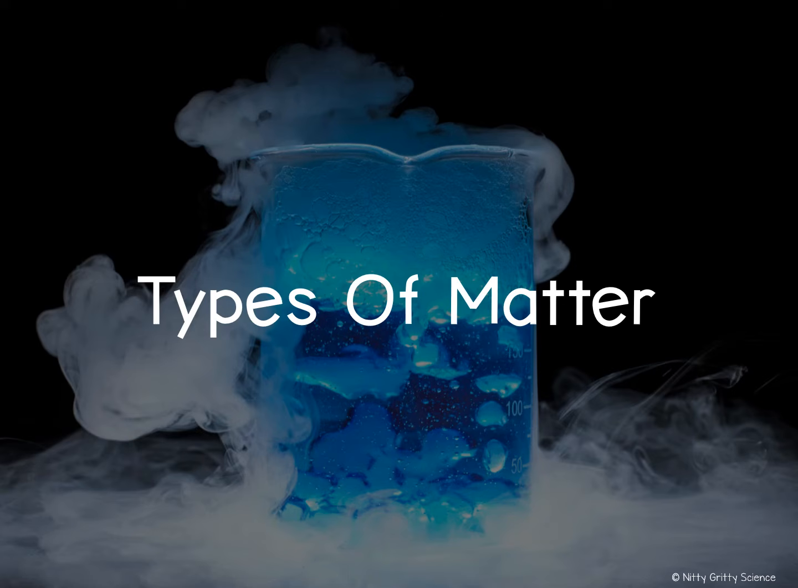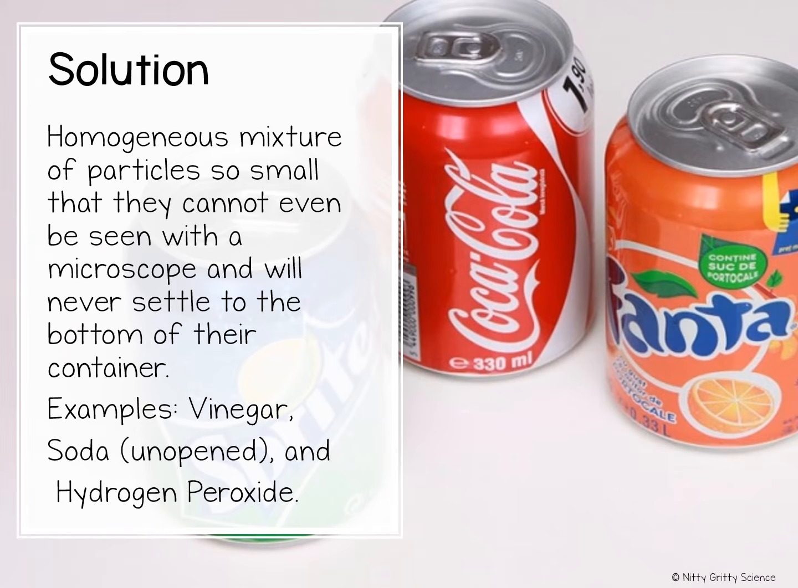Types of matter. Think about the example of vinegar we just used for the homogeneous mixture. We said that vinegar was a homogeneous mixture because it had particles of acetic acid mixed with water. And no matter how long we let that white vinegar sit there, the acetic acid will never settle to the bottom, and we will never be able to see the water or acetic acid compounds.